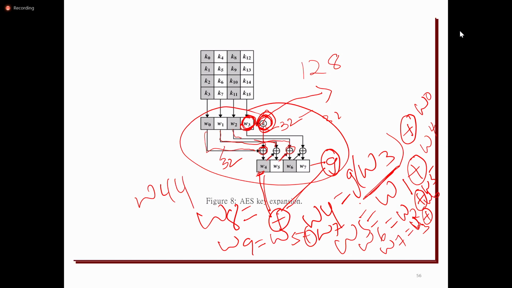Any doubt? Till now, whatever we discussed, the 4 operations of rounds like substitute bytes, shift rows, mix columns, and add round key, and this key expansion algorithm. No doubts?